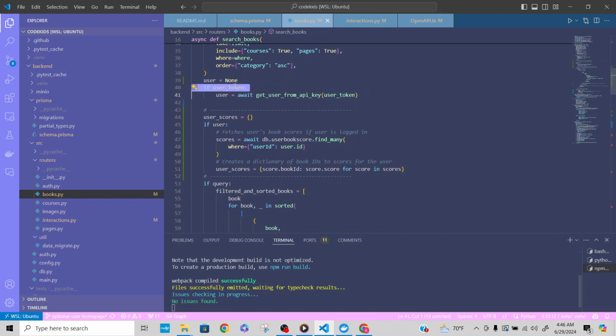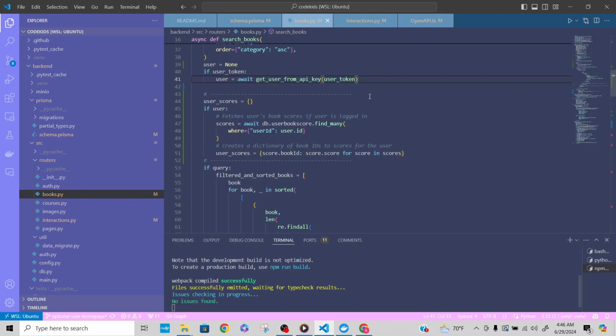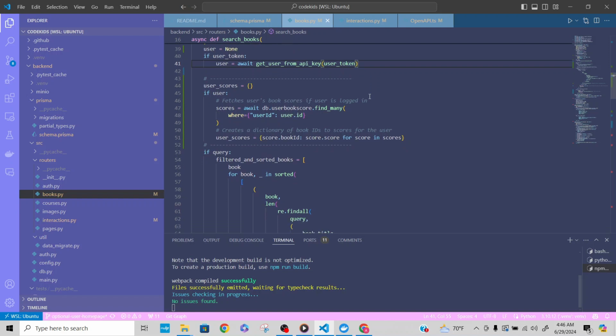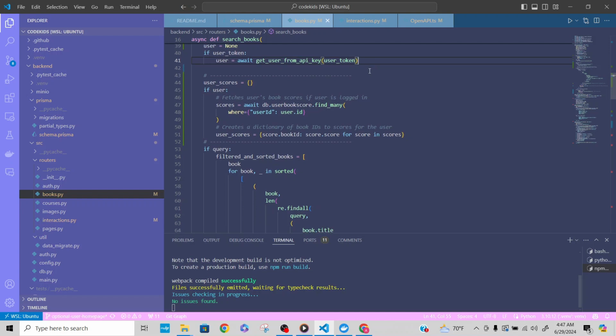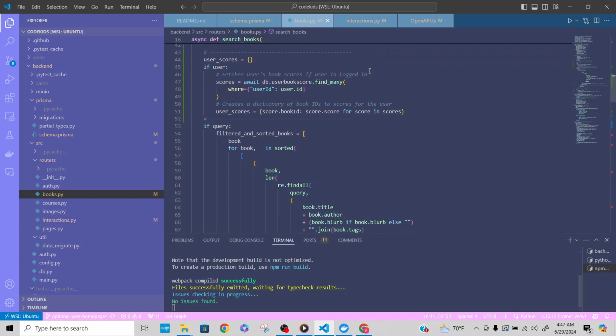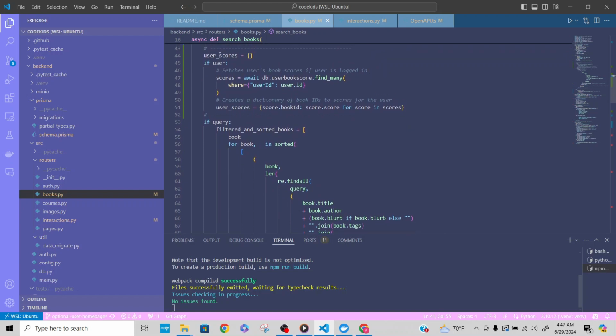And below that, we retrieve the user associated with the provided user token, right? And that was the issue that Noah solved after him and I were on a call for like 4 hours. I believe no API key was being sent when a user was logged into the website while on the home page. So that kind of prevented everything from working properly. So that was a bit of a roadblock.